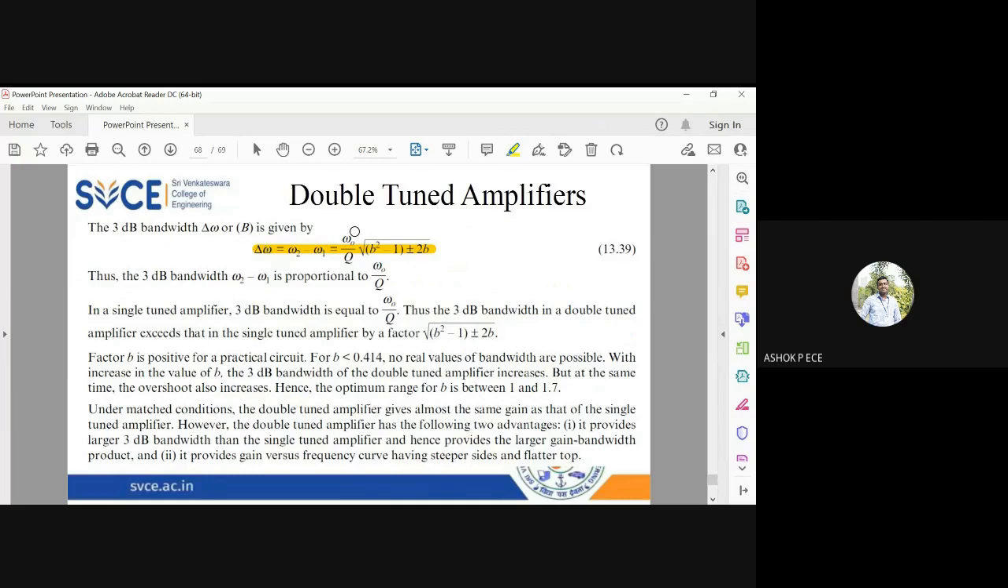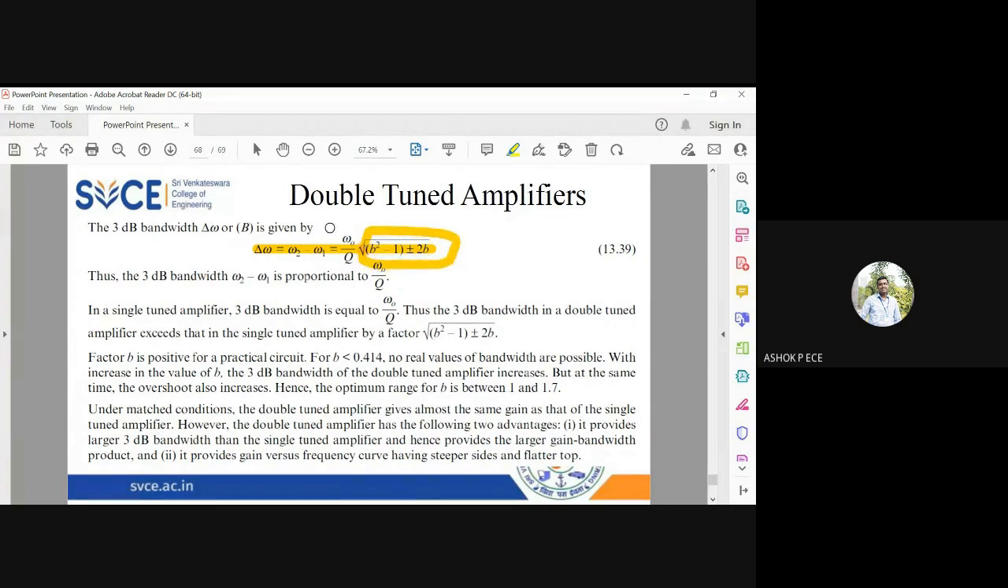Bandwidth equal to F naught by Q. See how the formula is getting logically correct here. Bandwidth equal to, instead of F, if you write in terms of omega, it is omega naught by Q. If you write in terms of F, it is going to be F naught by Q. And instead of having just F naught by Q, we are having an additional multiplicative factor, root of B square minus 1 plus or minus 2B, because of the double tuned amplifier characteristics.